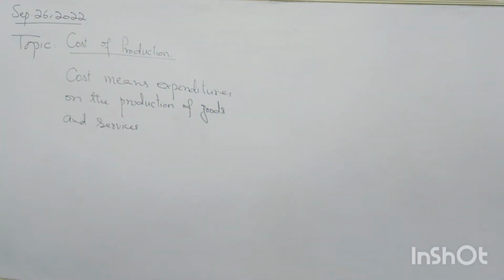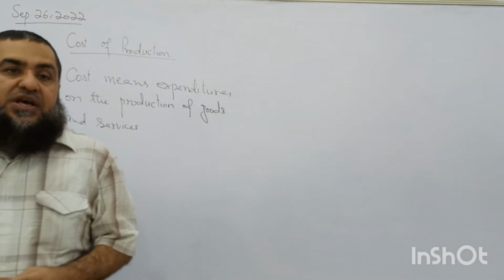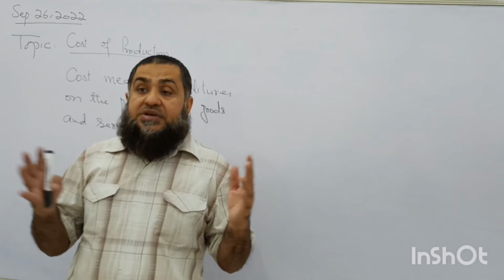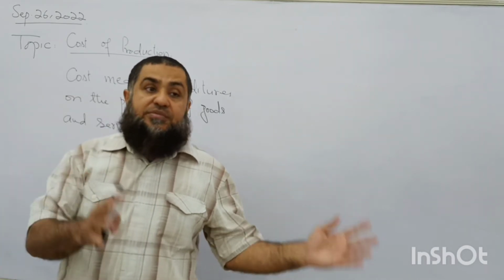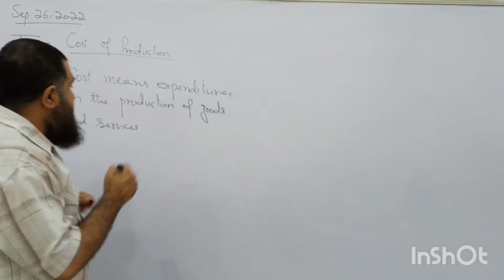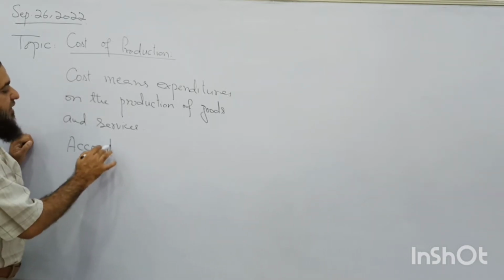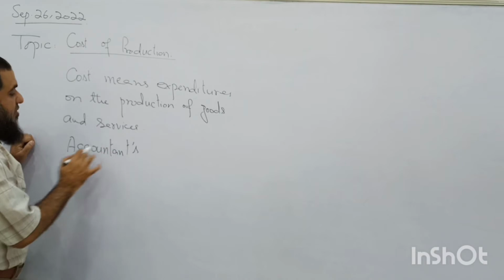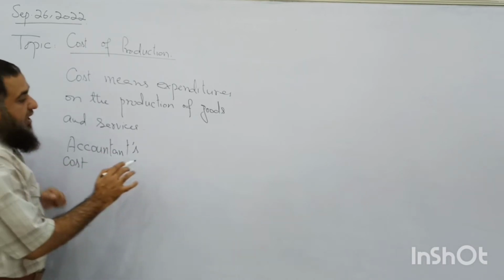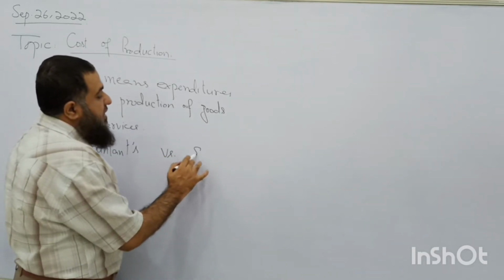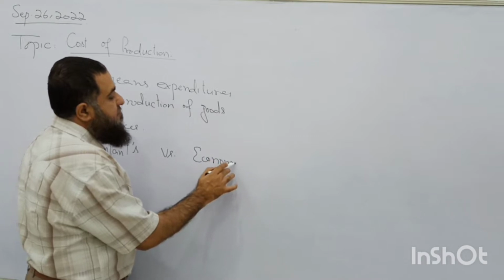So in case of cost of production, we can have different types. Okay? Before starting those types, I want to make clear the difference between an accountant's cost of production and an economist's cost of production. So what is the accountant's cost of production? Accountant's cost of production, and versus that, the economist's cost of production.